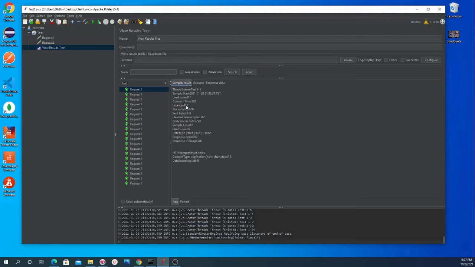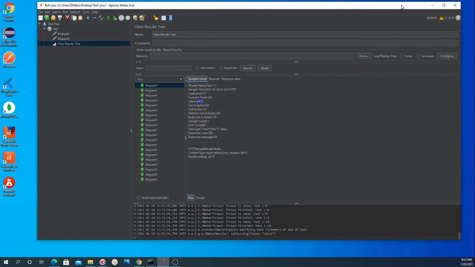Latency: first the request has to be sent from the desktop to the server, and then the server is going to send the response back. The moment the very first byte of that response is received, that is the latency. So the time taken from firing the request, going to the server, and getting a response back from the server, that's latency. Then size is how big the sizes are.